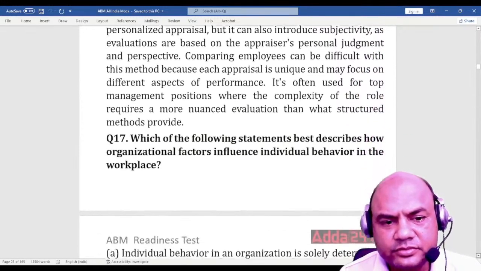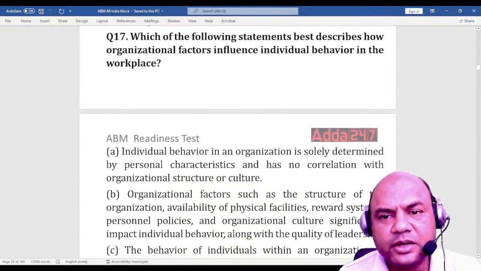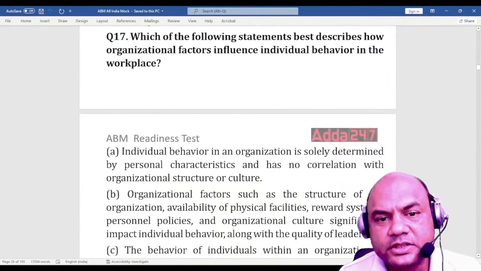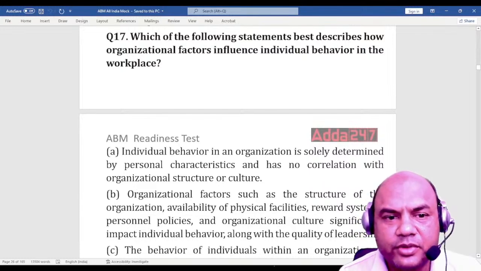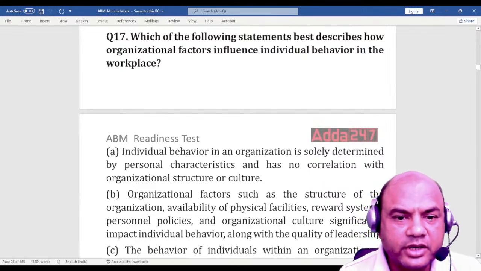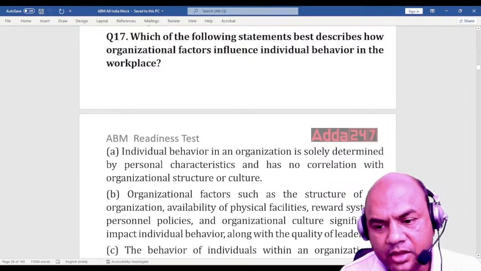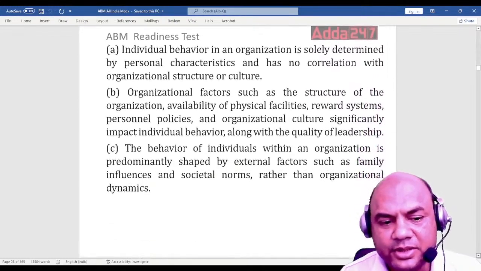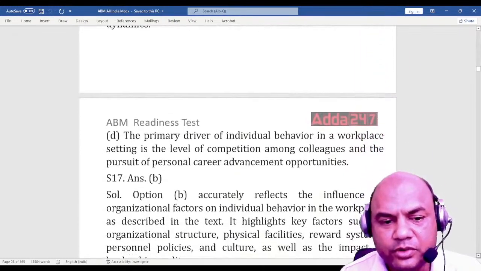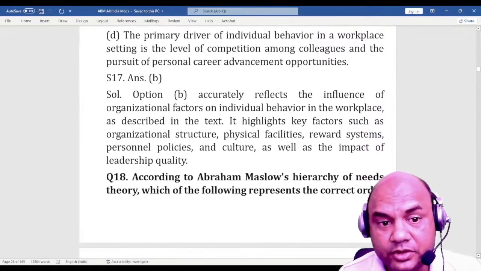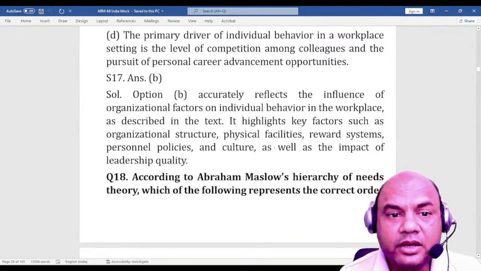Next one. Which of the following statements best describe how organizational factors influence individual behavior in the workplace? Now again the options were known to you. I'll just read the correct one. Otherwise this will be a huge waste of time for you and me, isn't it? Basically for you, because your exam is very important now and we don't have time.